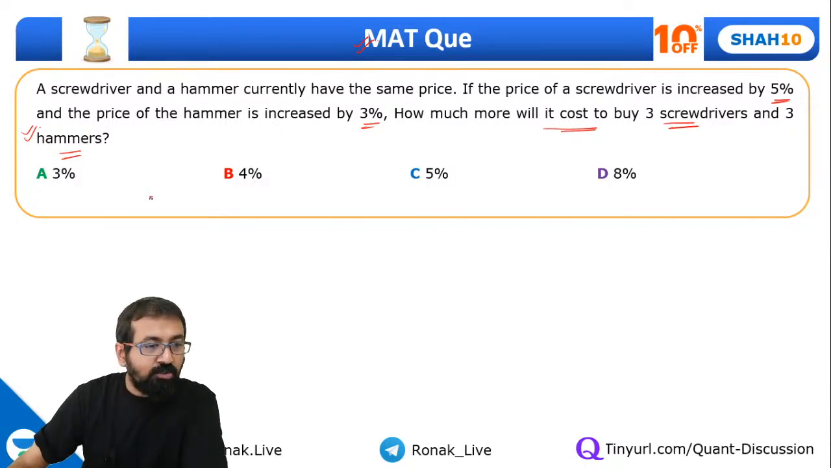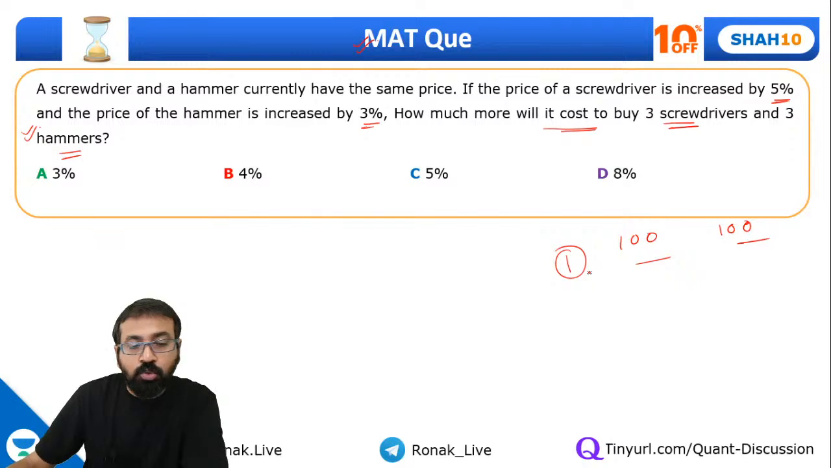So tell me the answer. What is the answer for this question, guys? I'm sure you don't need to even use pen and paper to answer this question. You can quickly do it. If you want, you can assume prices as 100. Since the prices are same, the question is very simple. Whether I find out percentage change for 1 hammer and 1 screwdriver, or for 3 hammers and 3 screwdrivers, it's going to be the same. In terms of percentages, it's one and the same.